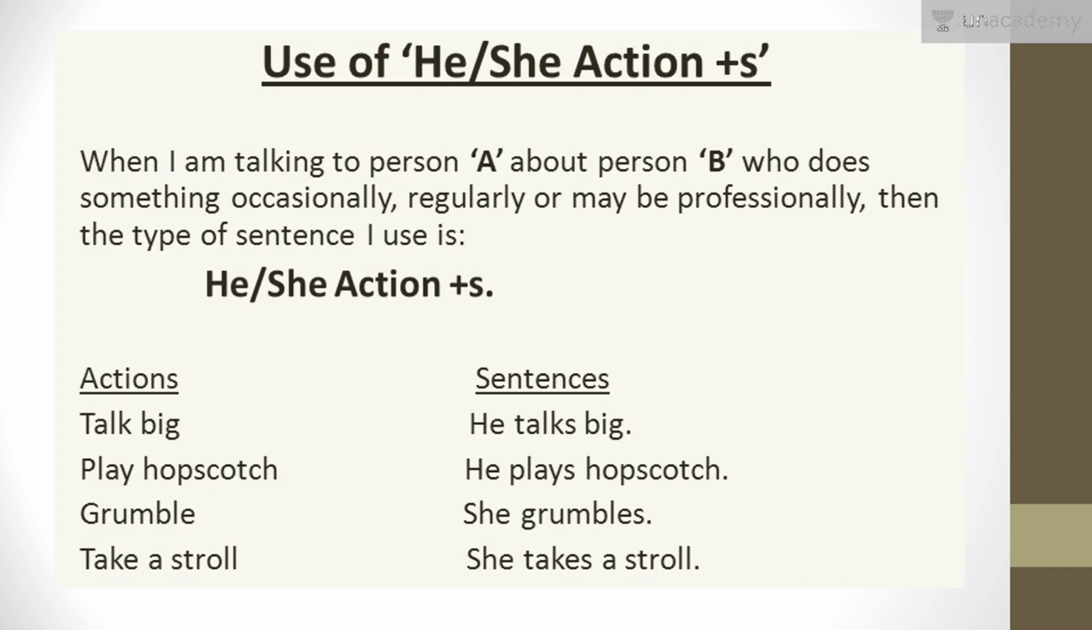Okay. Similarly, I can use the same sentence for he or she. Now, what is the change? What is the difference between he and she type of sentence and I and you type of sentence? It's here. He, she, action plus s, or sometimes es. Whenever I am talking to a person, let's say I am talking to you, Rahul, and if we both are talking about some other person, and that person does something occasionally, regularly or maybe professionally, and we are talking about that only, then the type of sentence I use is he, she, action plus s or action plus es.